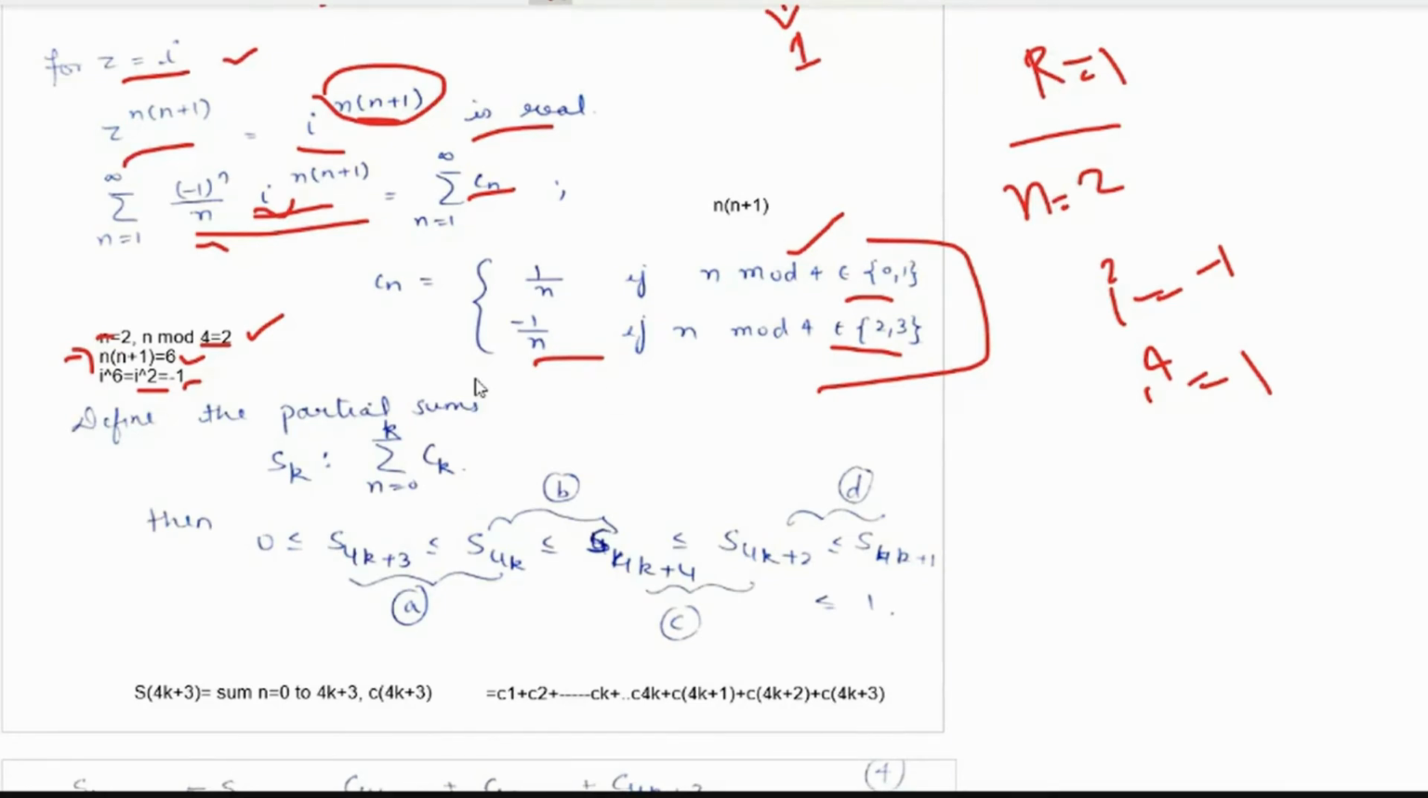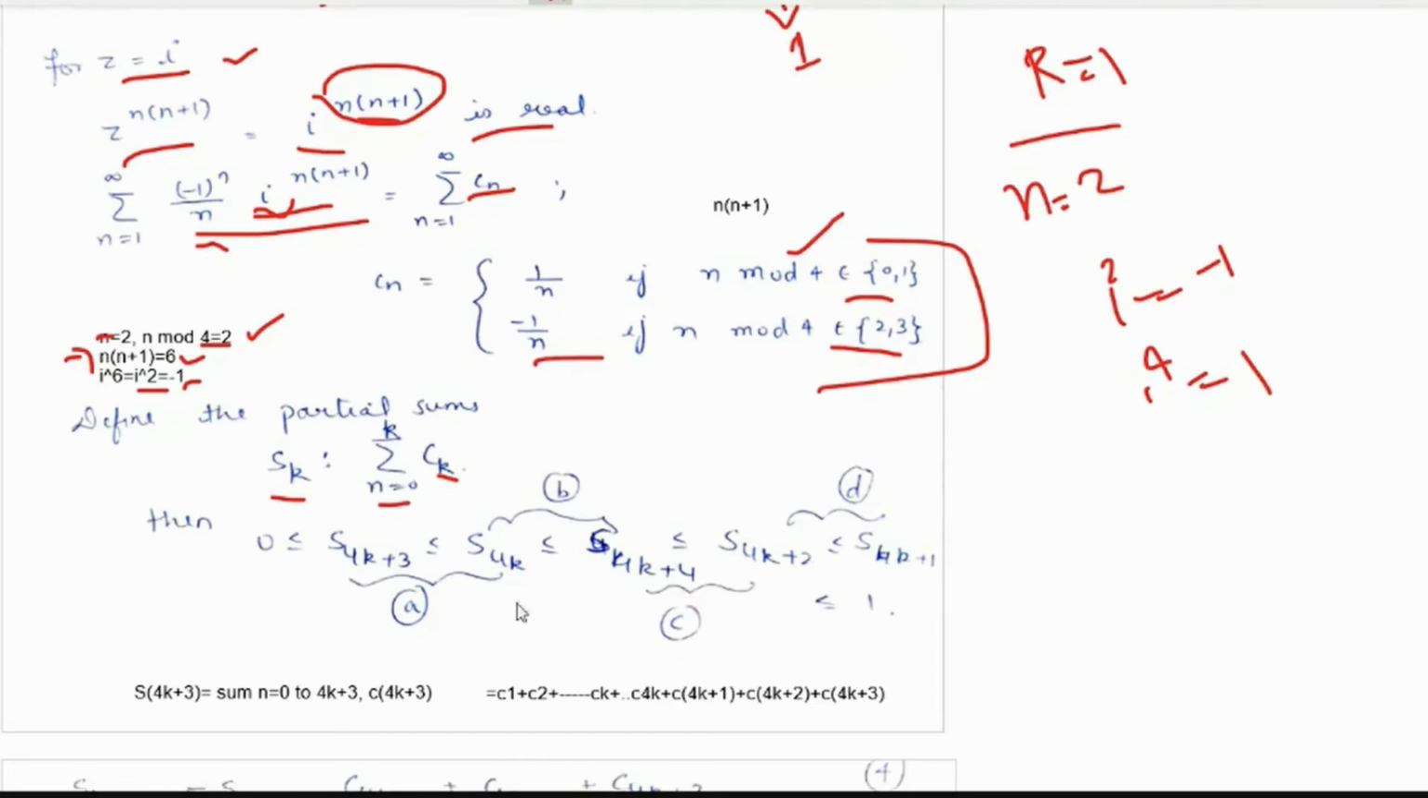Okay. Now, what we have to do is find the convergence, right? What we had to do in this question was first find the radius of convergence. Then for z equals 1, -1, iota and minus iota, we have to see the convergence. So for convergence, we define the partial sums Sk, that is the summation n equals 0 to k of Cn. Then this inequality would hold.